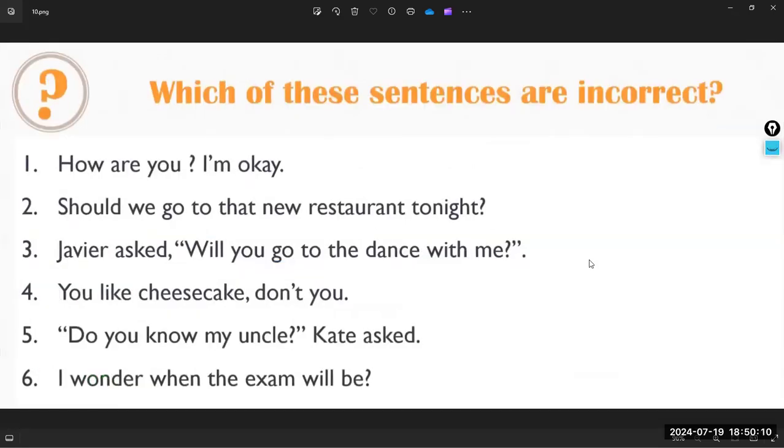Now let's practice. Which of these sentences are incorrect? How are you? I'm okay. The first one is correct. Are you sure?